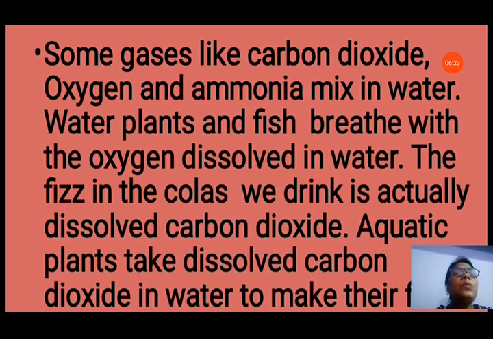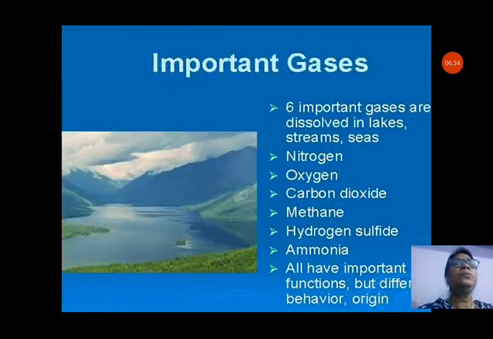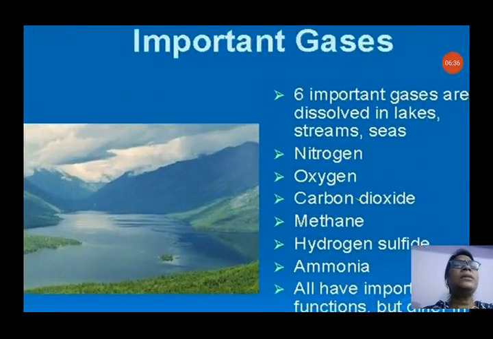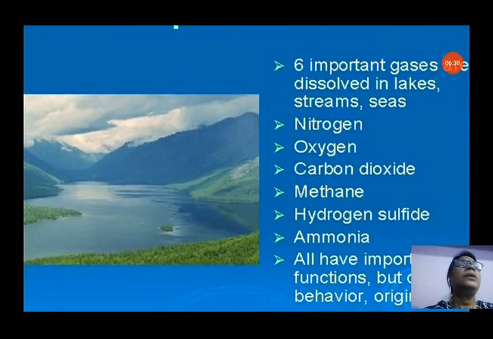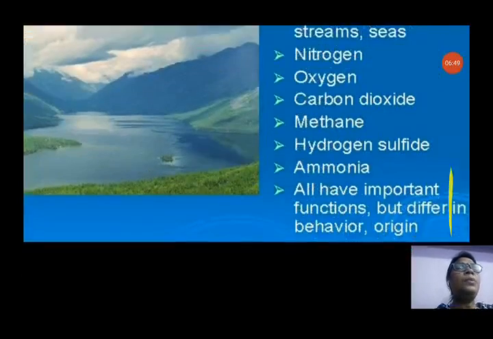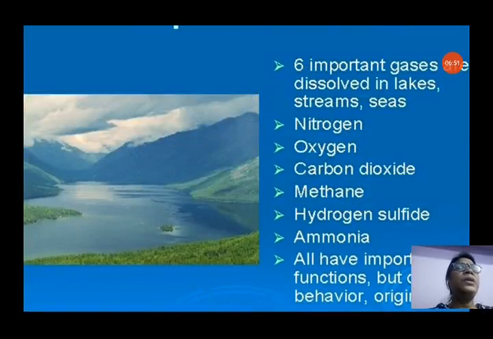Aquatic plants take dissolved carbon dioxide in water to make their food. It is also very good that carbon dioxide can dissolve in water, and it is very important for aquatic plants to make their food. Six important gases are dissolved in lakes, streams and seas. You can see nitrogen, oxygen, carbon dioxide, methane, hydrogen sulfide and ammonia. All have important functions but different behavior and origin.